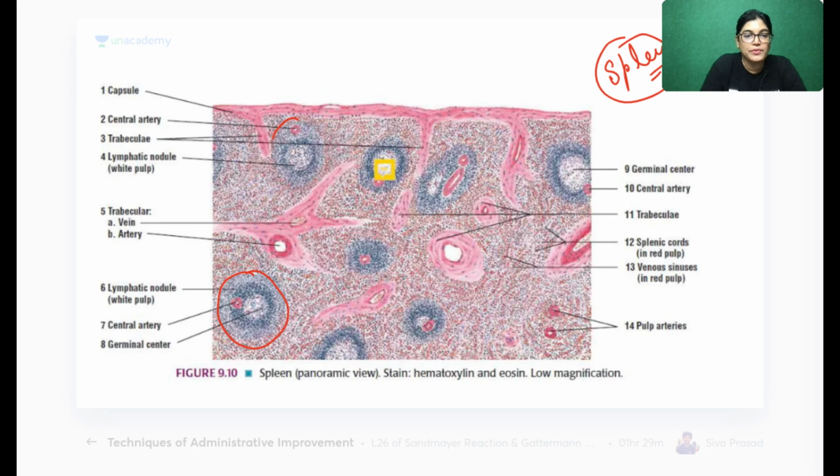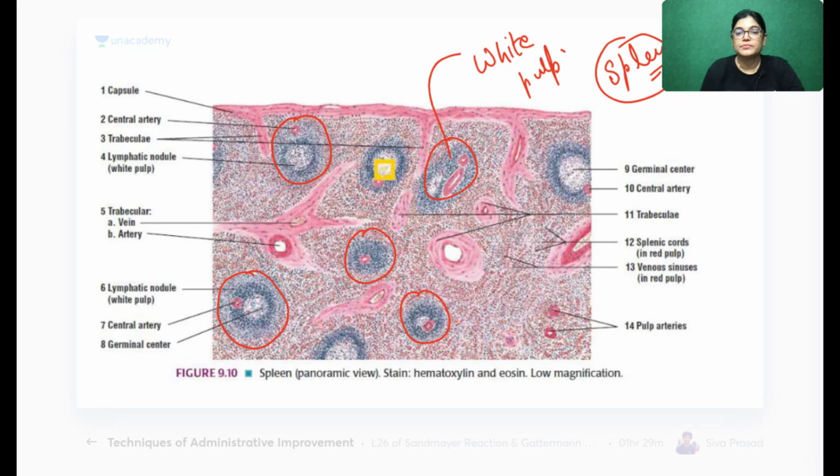This area which I am highlighting, can everyone see it, slightly blue? These are the areas of white pulp. Yes, Sivank, absolutely right. And the area other than the white pulp is called red pulp.